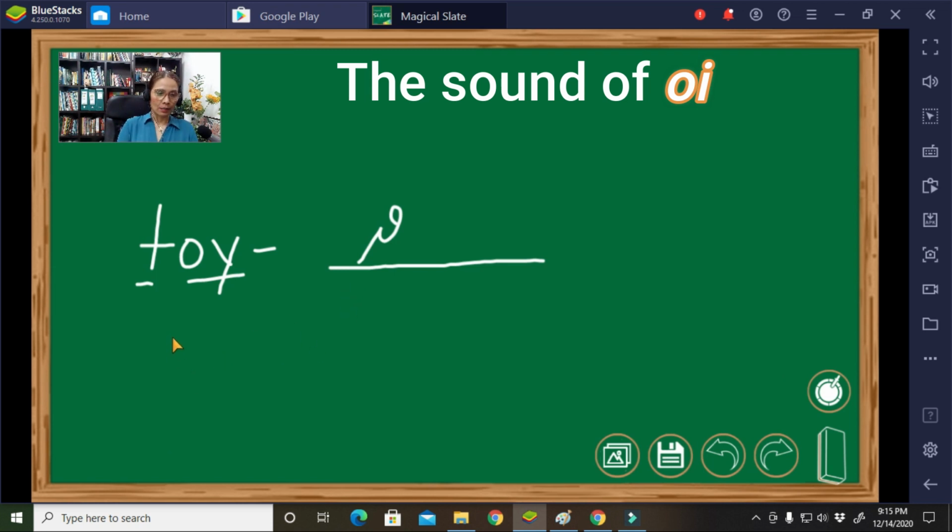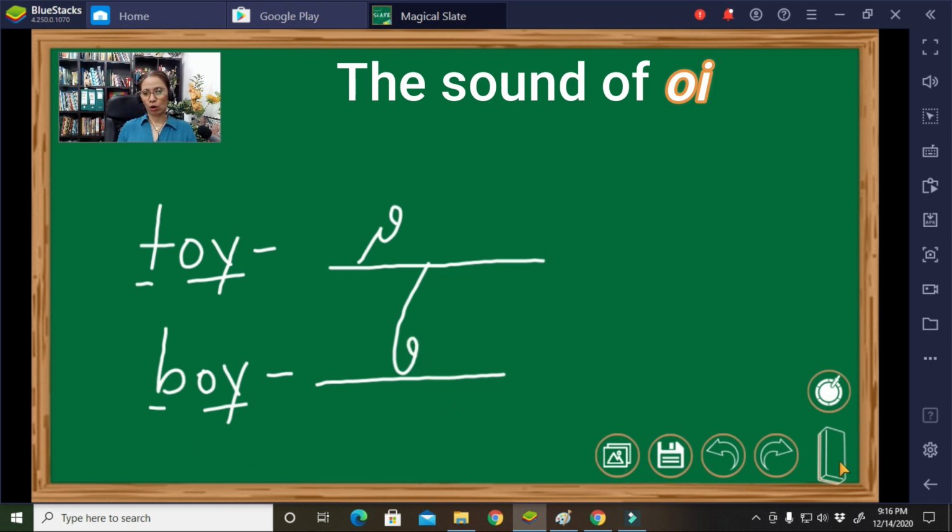Okay. Next one, we have an example like boy, still oi sound. Alright? So we have the B sounds and oi. So let's have the downward curve occupying one whole of the space, then the sounds of oi, boy. Okay.